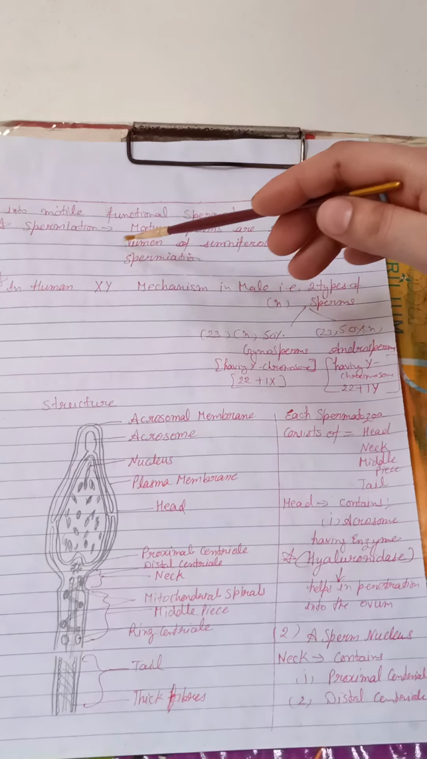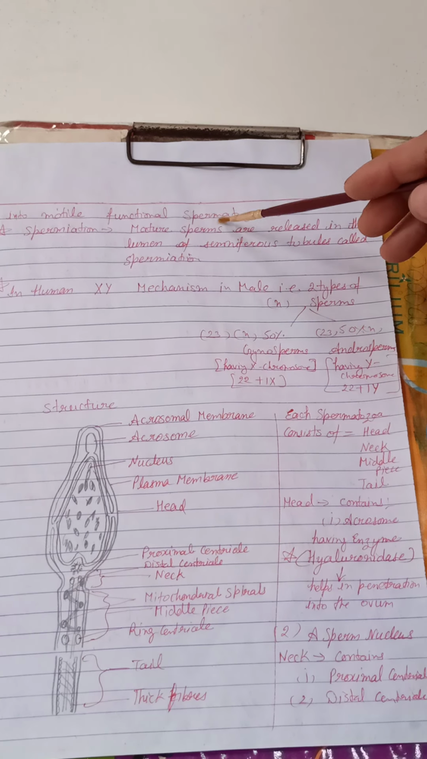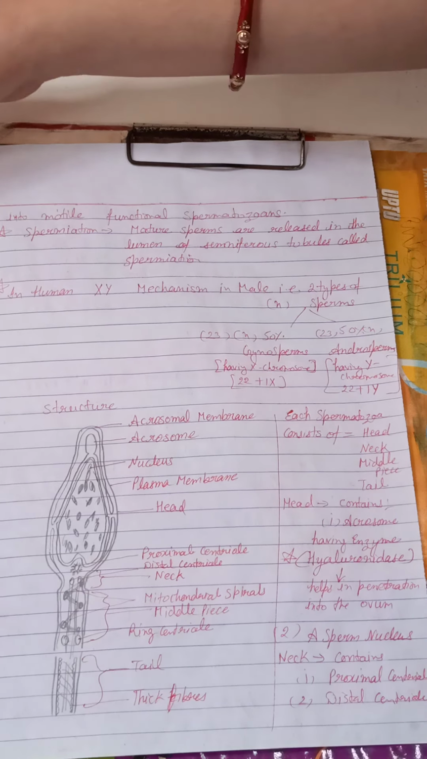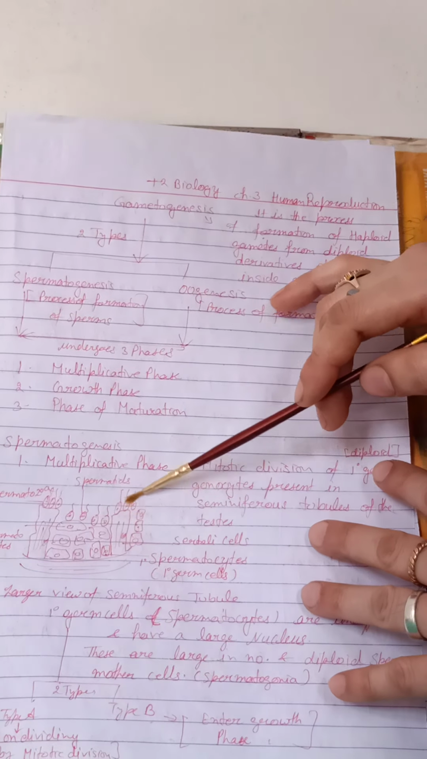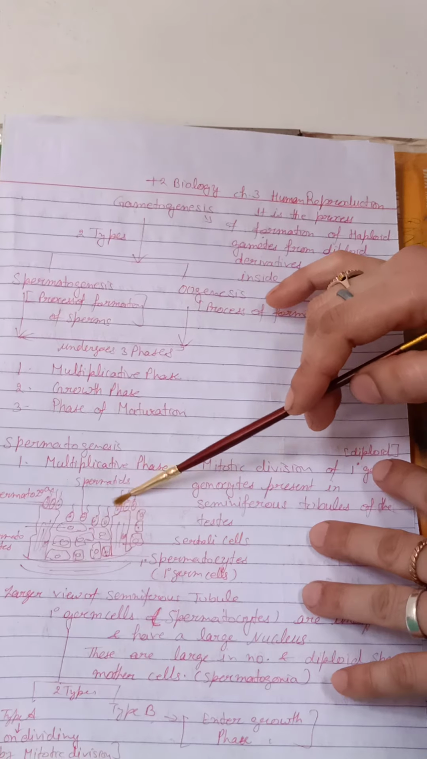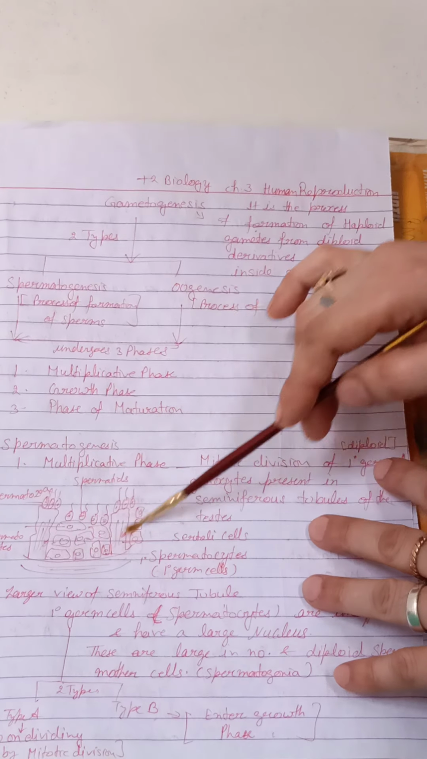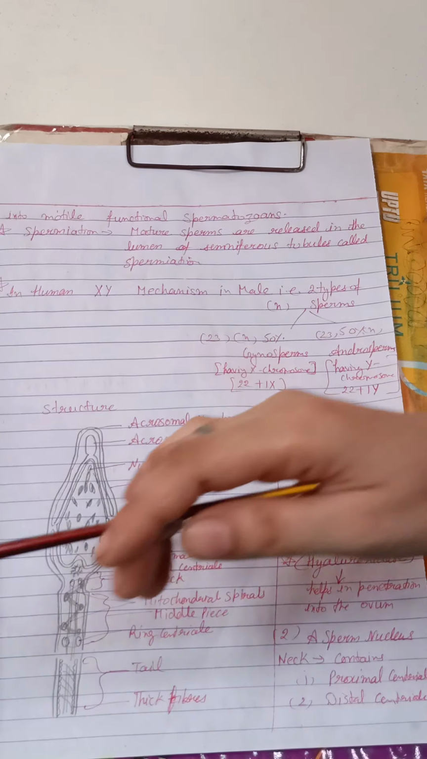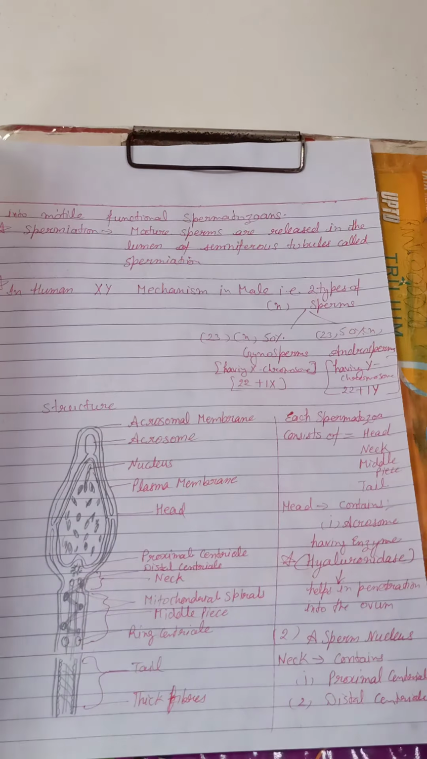And what is spermiation? When these spermatozoans get nourished and matured, they are released into the lumen of the seminiferous tubule, and this process is called spermiation. So there are three terms that you should learn and keep in mind.